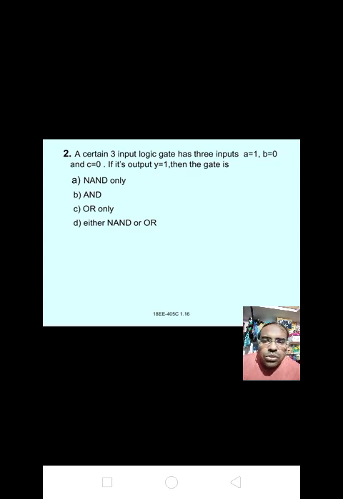1 into 0 into 0 is 0. For NAND, the complement gives 1. If we take OR, 1 plus 0 plus 0 equal to 1. That is answer D, either NAND or OR. A certain 3 input logic gate with A equal to 1, B equal to 0, C equal to 0 and output Y equal to 1 is D, either NAND or OR.